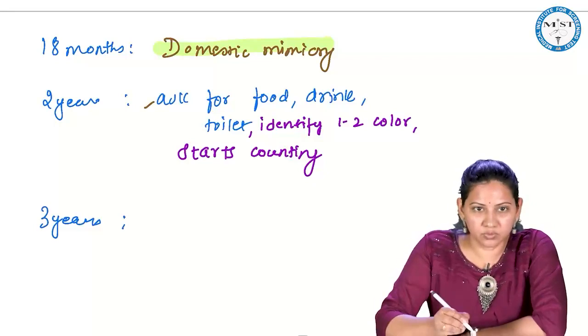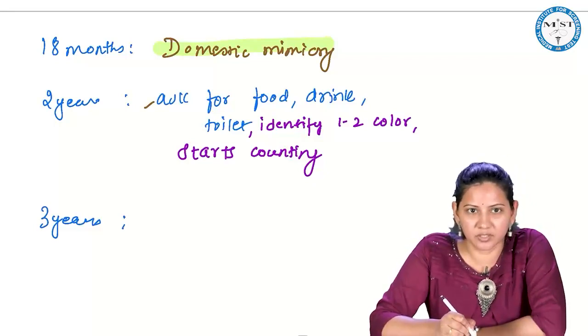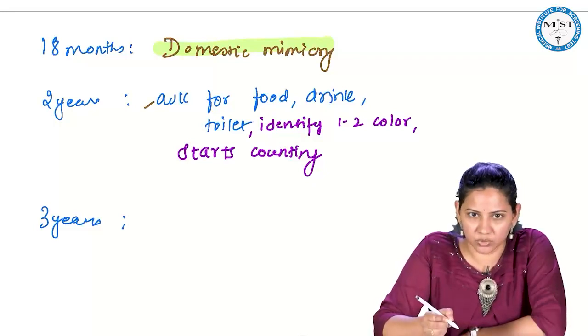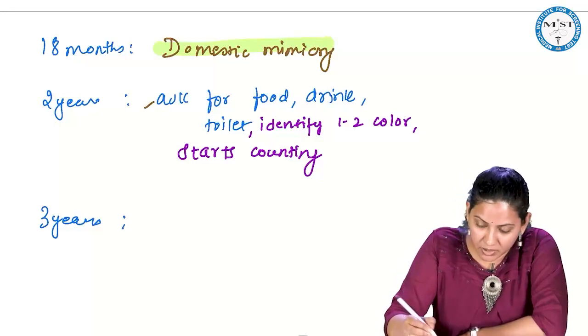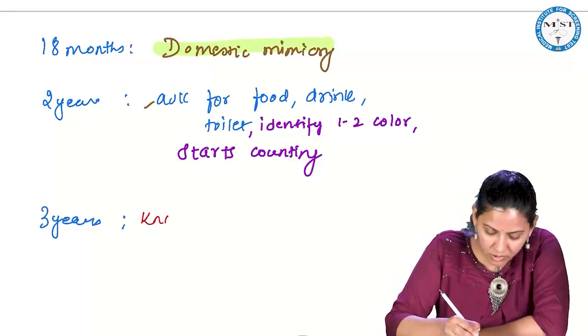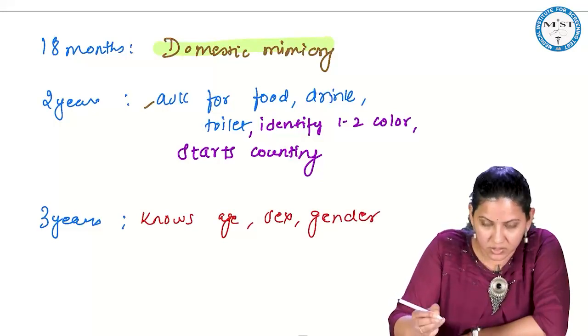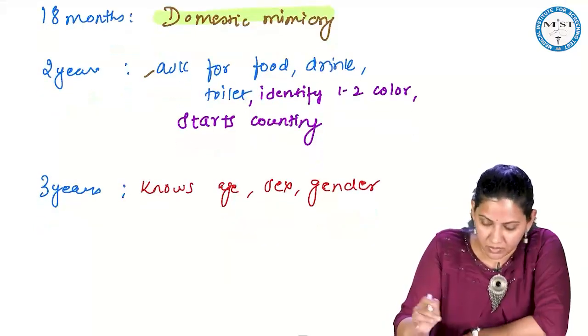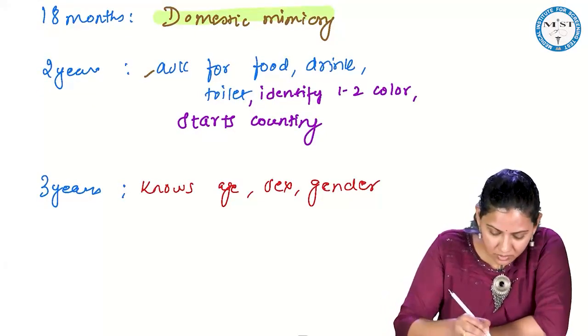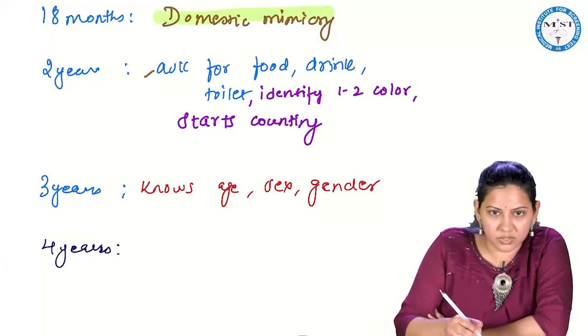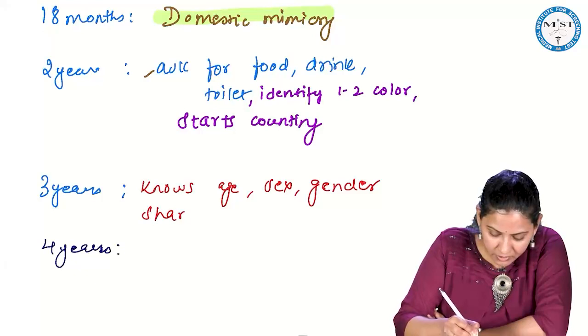So, here he can ask for food, drink and toilet. He can identify 1 to 2 colors. He will begin to count. So, by 3 years, we have already seen he knows the age, sex and the gender. And 4 years, he starts sharing toys.